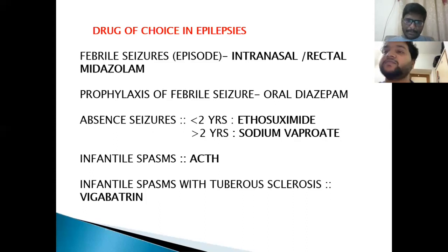Again, infantile spasms with an underlying structural abnormality, that is tuberous sclerosis, typically respond to vigabatrin. So for infantile spasms the drug of choice is ACTH, but for infantile spasms with tuberous sclerosis, the drug of choice is vigabatrin. Again, an important MCQ for vigabatrin is that we get irreversible visual field defects. They are not reversible. Irreversible visual field defects are very classic of vigabatrin. So it is very difficult to treat patients of infantile spasms with tuberous sclerosis.